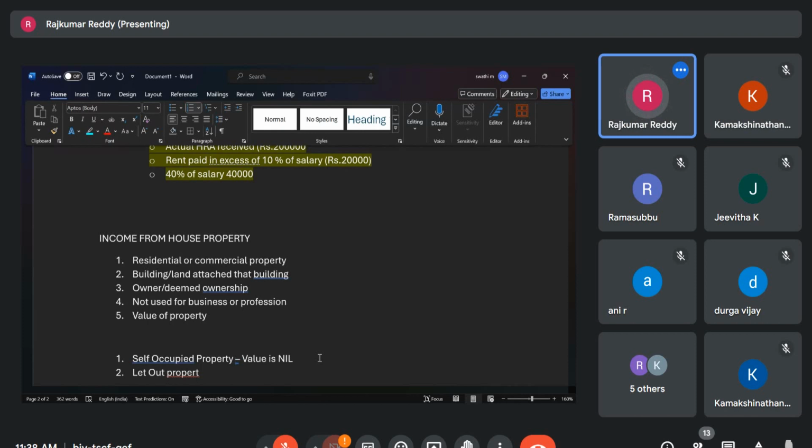Go to page number 80. Assessee must be the owner of only one house property, unable to occupy because of his employment or business. The property should not have been actually let out. He resides at the place of employment without ownership, and does not derive any benefit from the property not occupied. In those cases also, it is treated as self-occupied property and nil income will come.